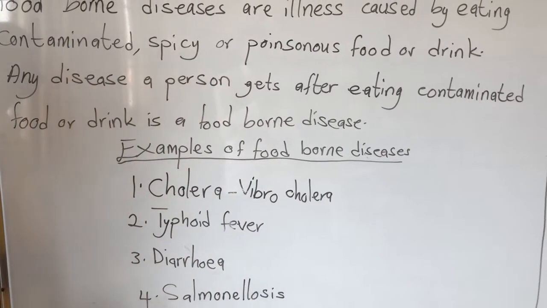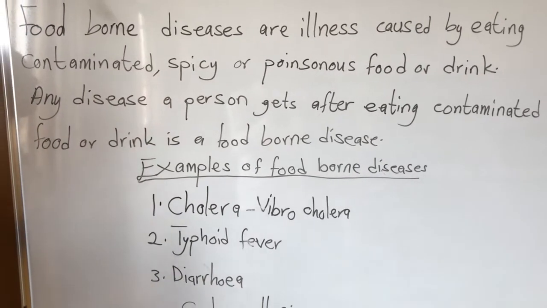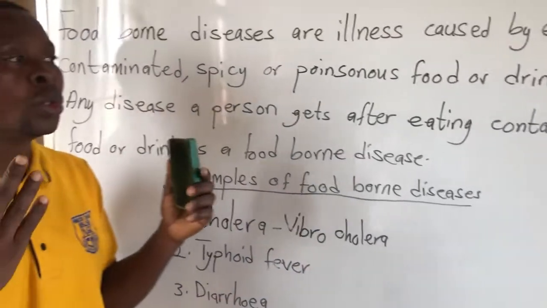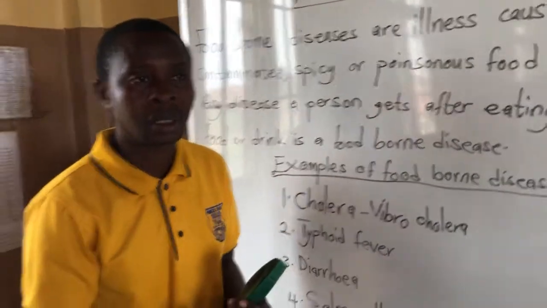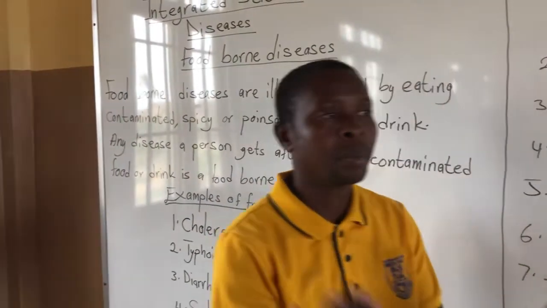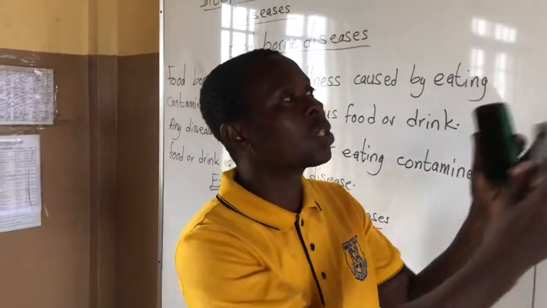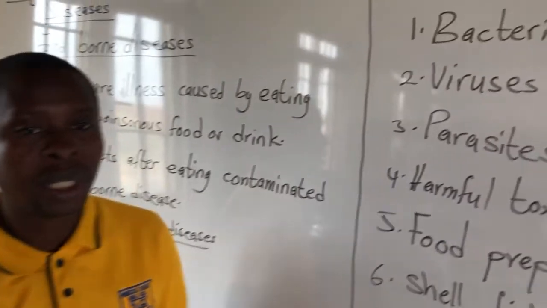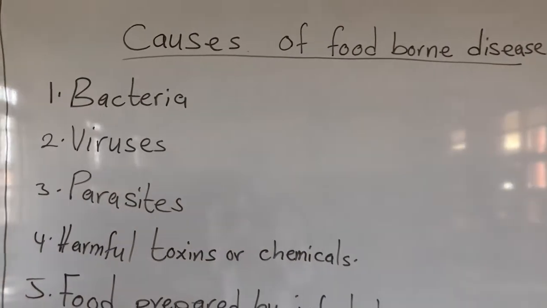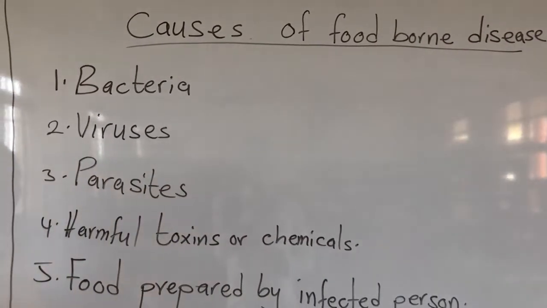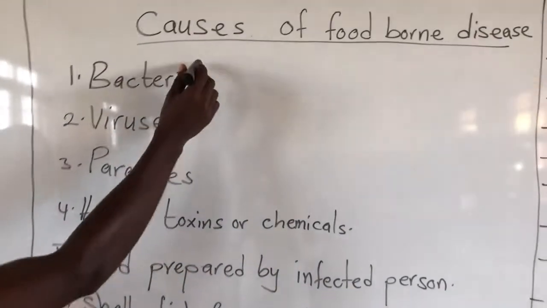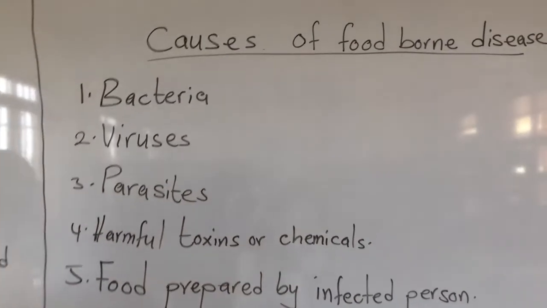Now let's look at some causes of foodborne disease. We learned that when we don't take good care of ourselves and our environment, it causes the spread of diseases. So let's look at some causes of foodborne diseases in our environment. One, we have bacteria, viruses, and parasites.